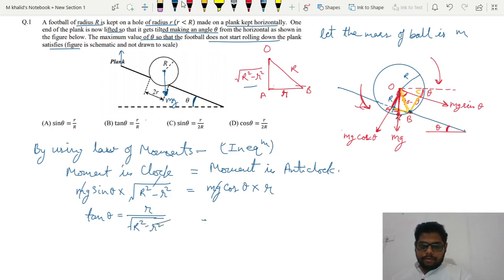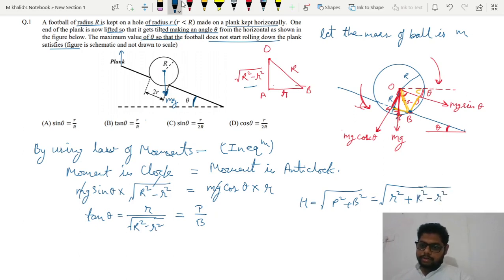Now we know that tan theta is equal to perpendicular upon base. So in a right angle triangle, if we know the perpendicular and base, then we can calculate the hypotenuse. The hypotenuse in this triangle can be calculated from perpendicular square plus base square. Here perpendicular is small r and the base is under root of capital R square minus small r square. So it will become capital R square minus small r square plus small r square, so small r square cancels. The hypotenuse h will be equal to capital R.